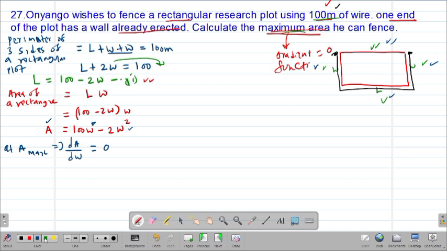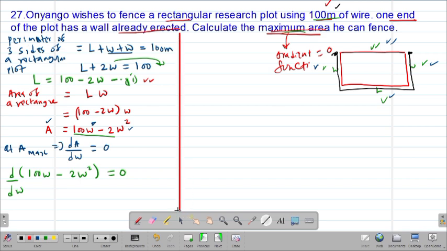So clearly this will be d over dw of the area, which is given by this equation here: 100w minus 2w squared. This gradient function must be equal to 0 at the maximum possible area.